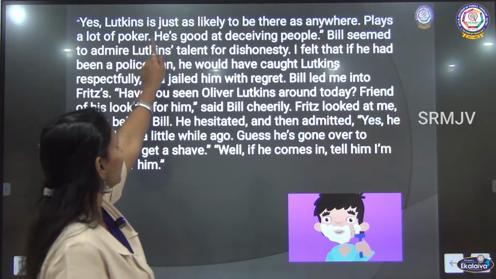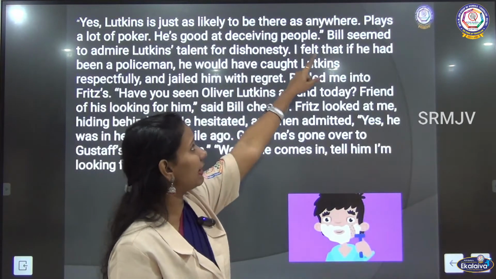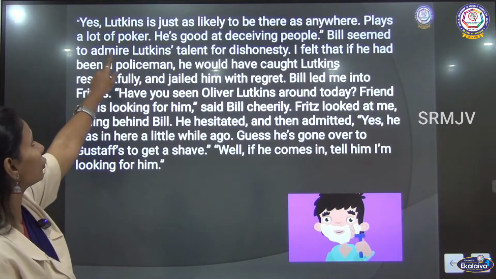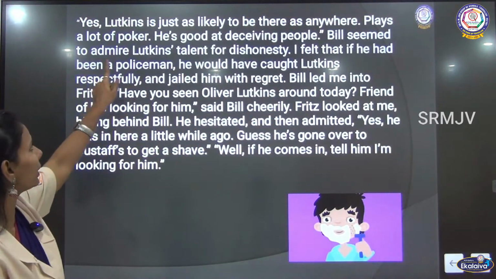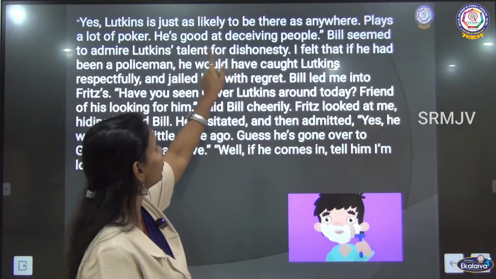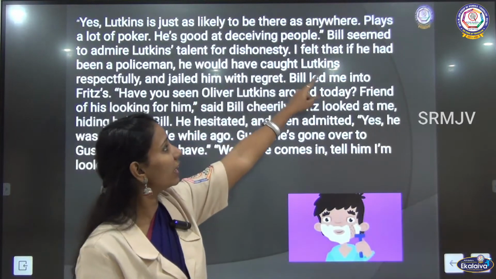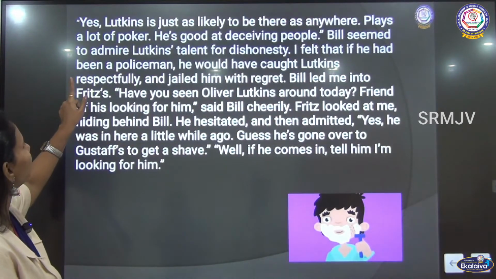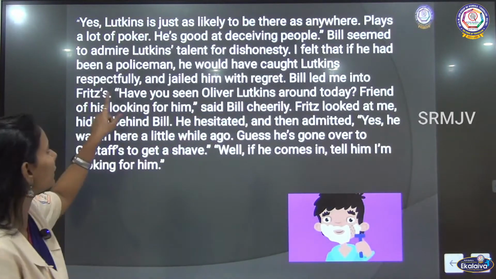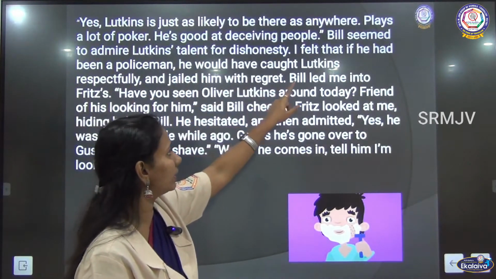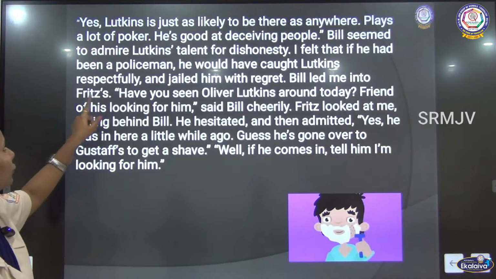"Yes, Lutkins is just as likely to be there as anywhere. Plays a lot of poker. He is good at deceiving people." Bill seemed to admire Lutkins' talent for dishonesty. I felt that if he had been a policeman, he would have caught Lutkins respectfully and jailed him with regret. Bill led me into Fritz.